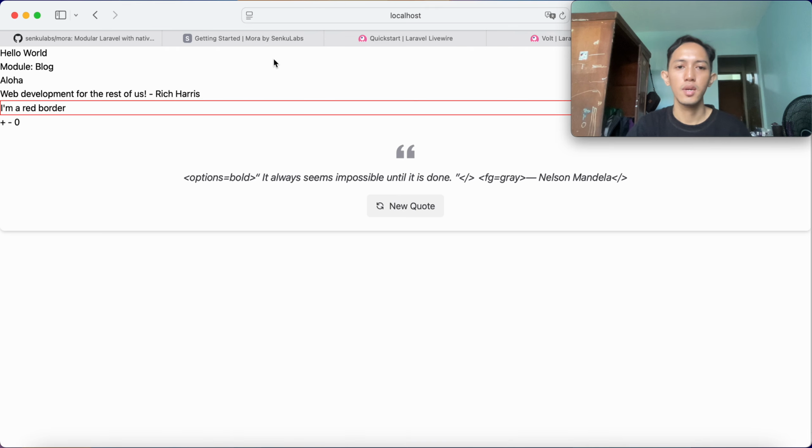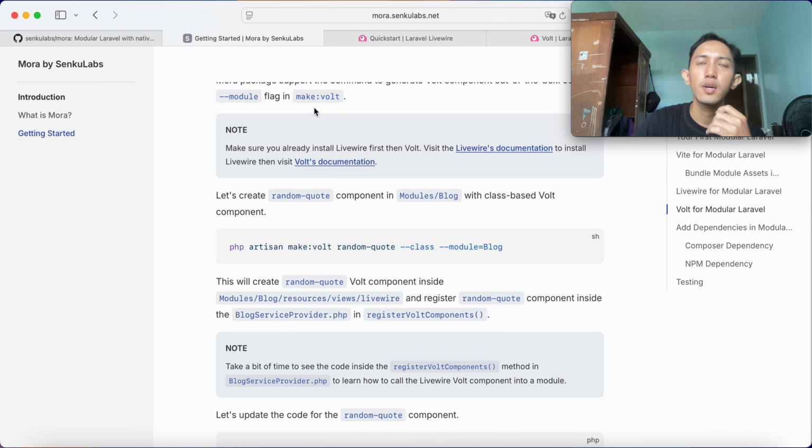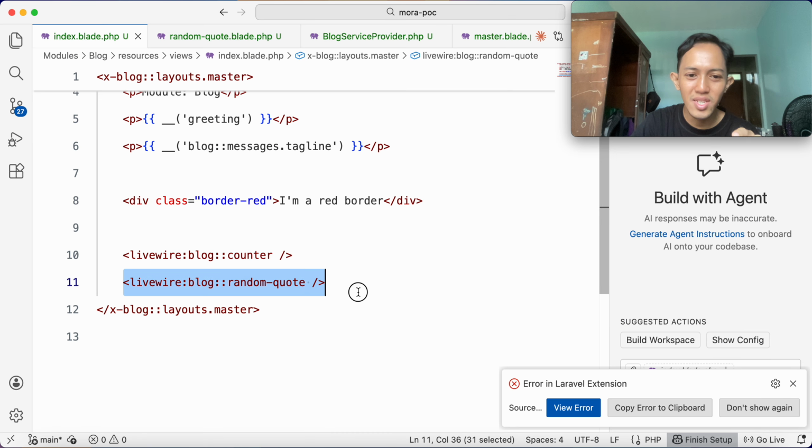Okay, yeah, that's it. I would like to give you some information here. Actually, Volt cannot do this. I mean, you cannot do this in a Volt component. Why?